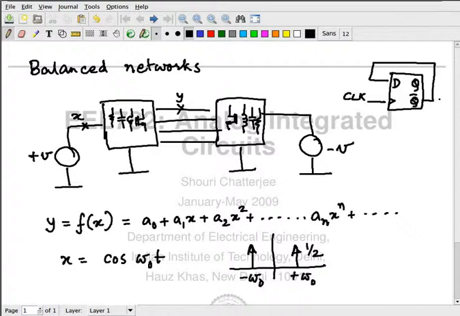What kind of system is it? Yes, I am dividing the frequency by 2. So what kind of system is this? My input is at frequency 1 kilohertz, output is at half kilohertz. What kind of system is this? This has to be a time varying system.